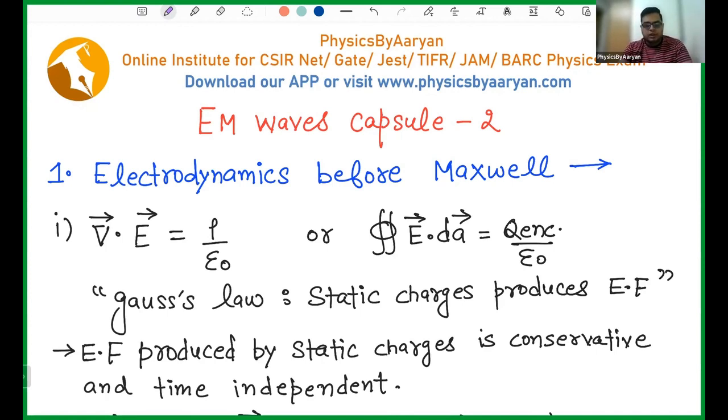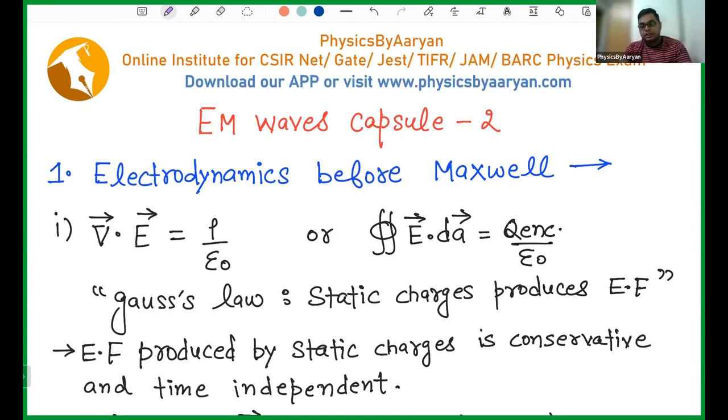Before Maxwell, there were 4 equations already present. One is the divergence of electric field, one is the curl of electric field, one is the divergence of magnetic field, and one is the curl of magnetic field. These are the 4 equations that Maxwell saw when he started understanding electrodynamics. His idea was to conclude everything that had been done in electromagnetism and make one theory which explains the entire electromagnetism. But in that process, he actually discovered something much more important.